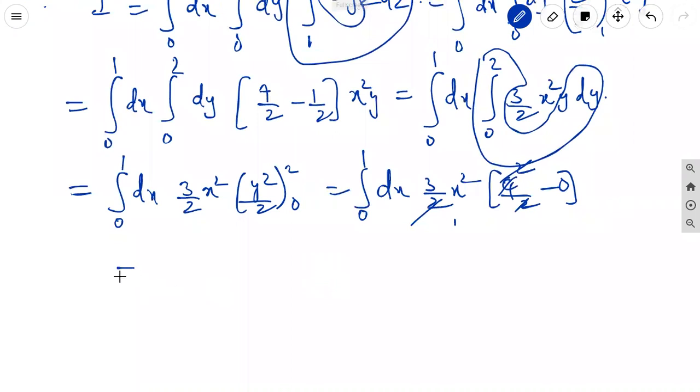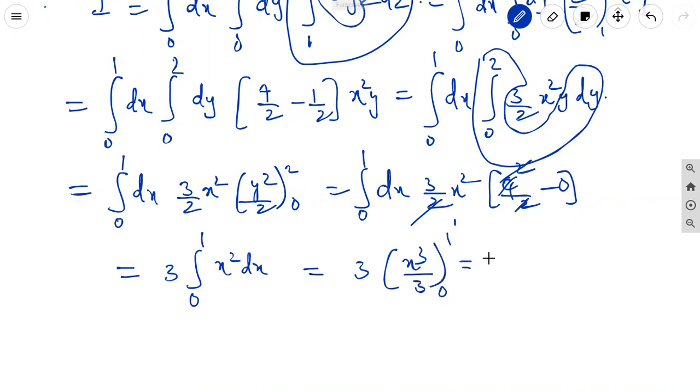It is equal to 3 outside, integral 0 to 1 x square dx. It is equal to 3 into x square integration is x cube by 3, limits from 0 to 1. It is equal to 3 into 1 cube is 1 by 3 minus 0. It is equal to 1. This is the answer.